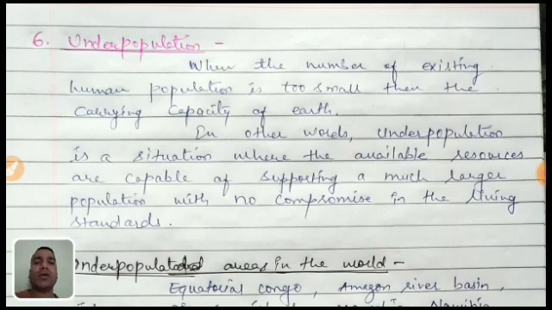Just like in overpopulation, the population is more than the area or the resources. Now the area is more. In underpopulation the area is more and resources are also enough, but according to it the population is very less, or very few people are there. So today let's see what underpopulation is.